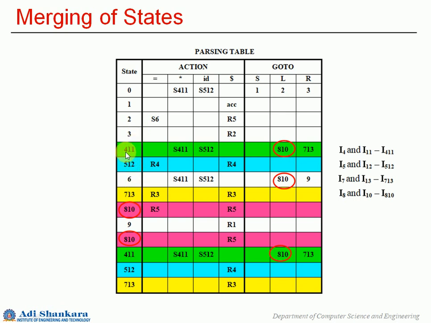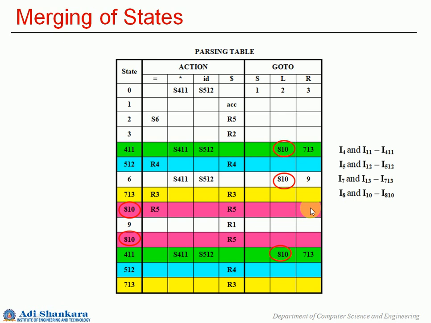Here we have 411. All those merged states will have 2 rows for each. So here we have one row for 411. Here also we have one, and for 512 you have one and one here. 713 you have here and here. 810 here we have 2 rows.